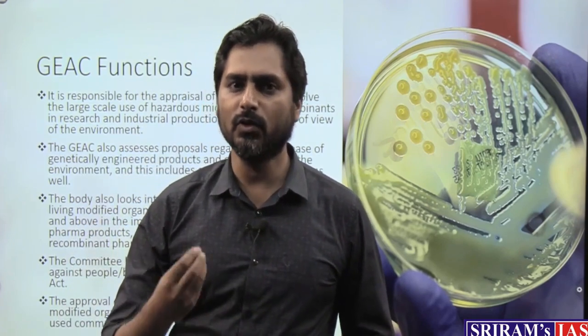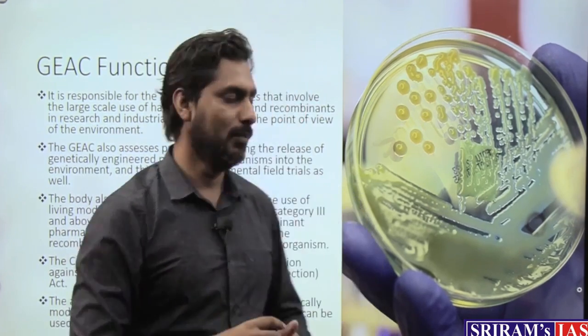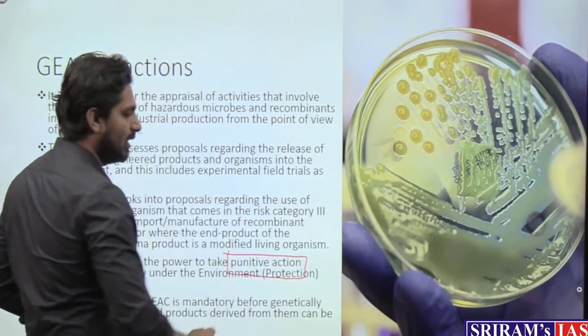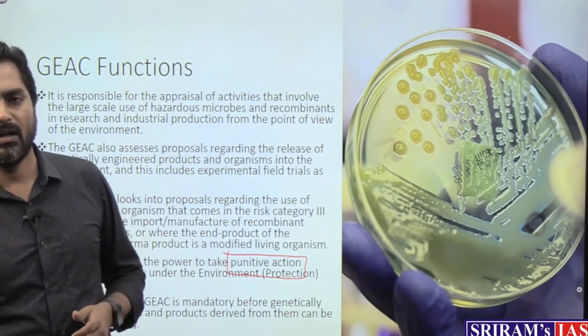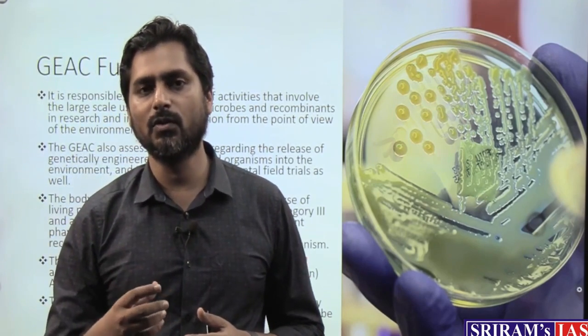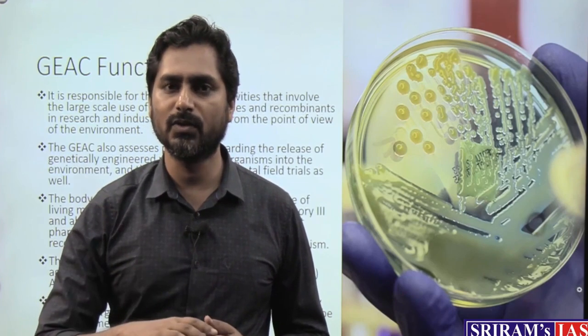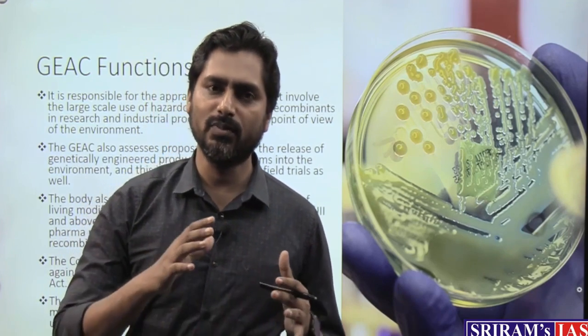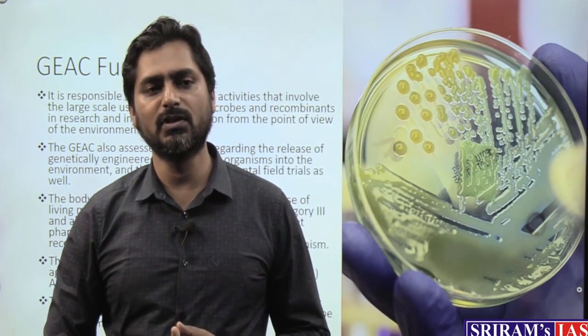So yes, GEAC is the final approver, but the final authority for releasing GM crops eventually lies with the government. GEAC also has punitive powers. It means that it can punish agencies or individual farmers also which violate the norms. So it has punitive powers also. But there are some criticisms also with respect to GEAC.